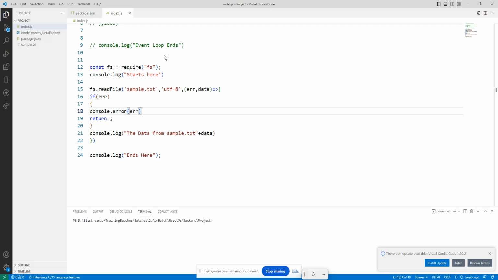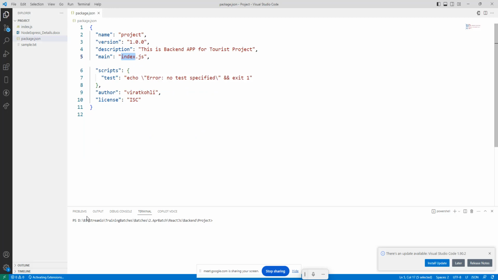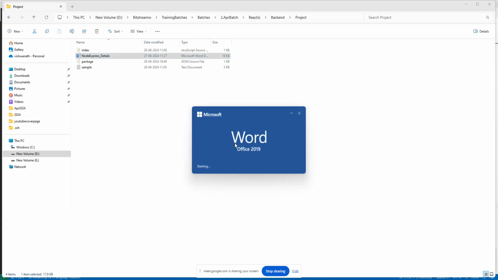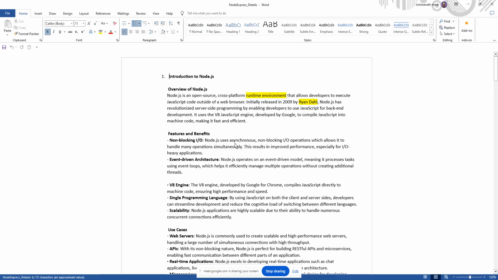How to read a file and everything we have discussed in the last session. So here it is, we have a content too. Okay, so this is what we have discussed in the last session.